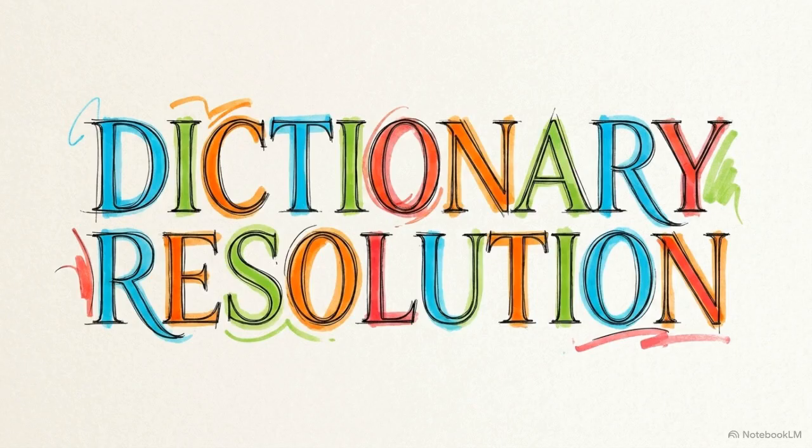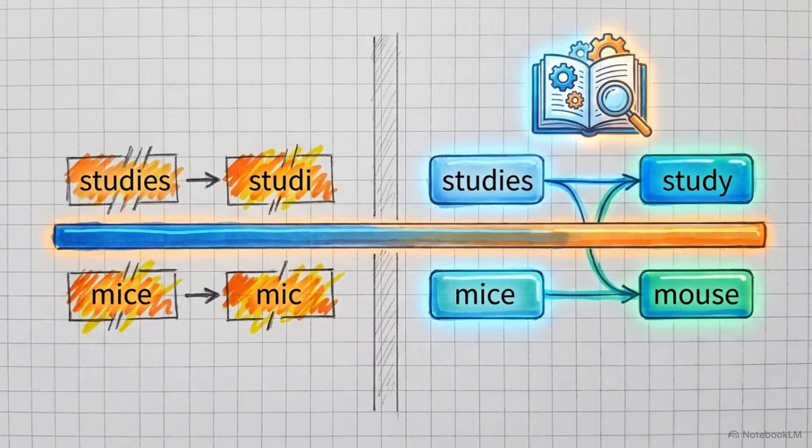The more advanced, computationally expensive alternative is lemmatization. On the right side of the table, lemmatization uses a precision-based approach. By referencing dedicated dictionaries and grammatical rules, it deduces the true root. The token studies transforms into the valid root study, and the word mice morphs entirely into mouse.